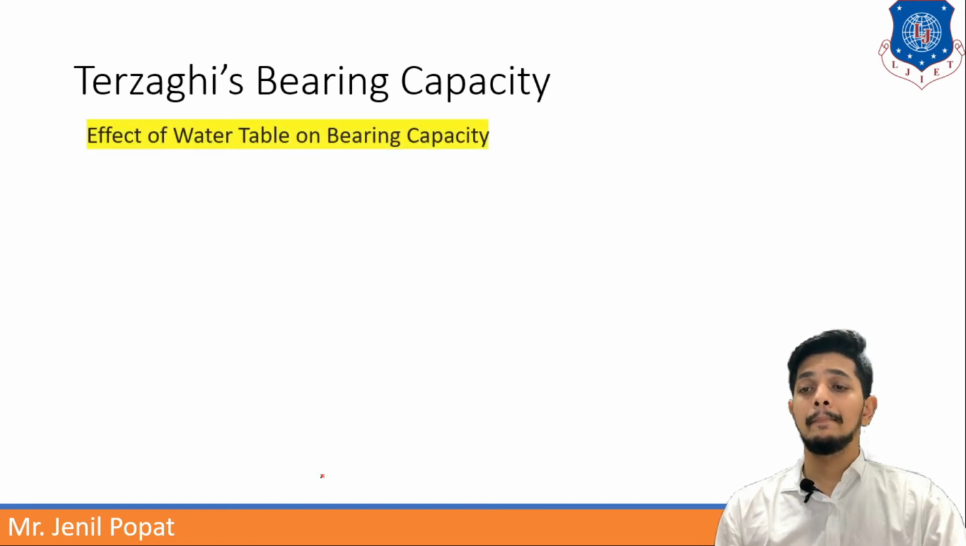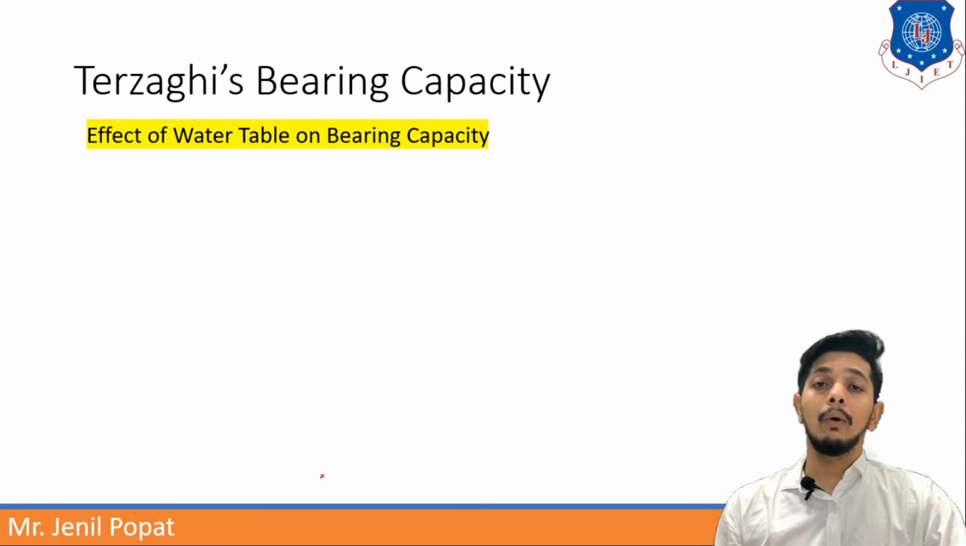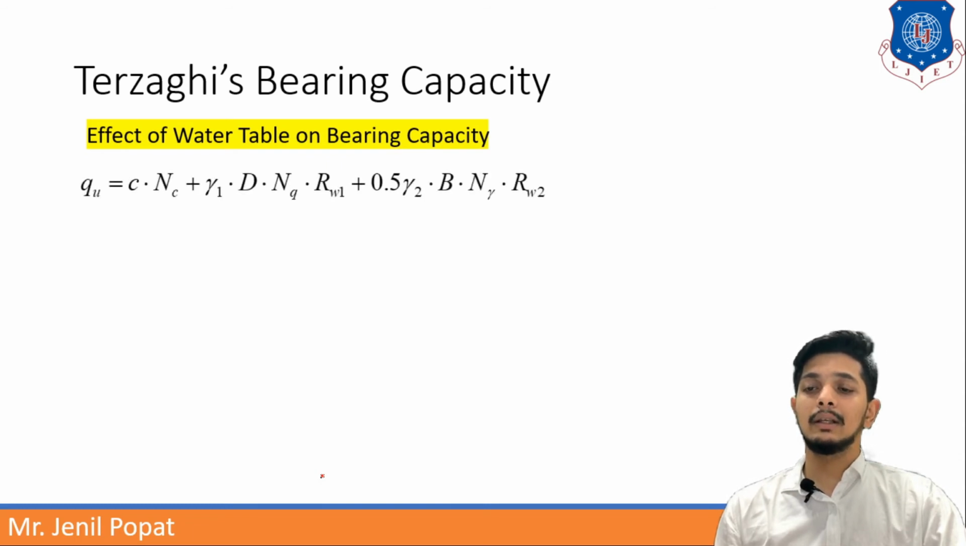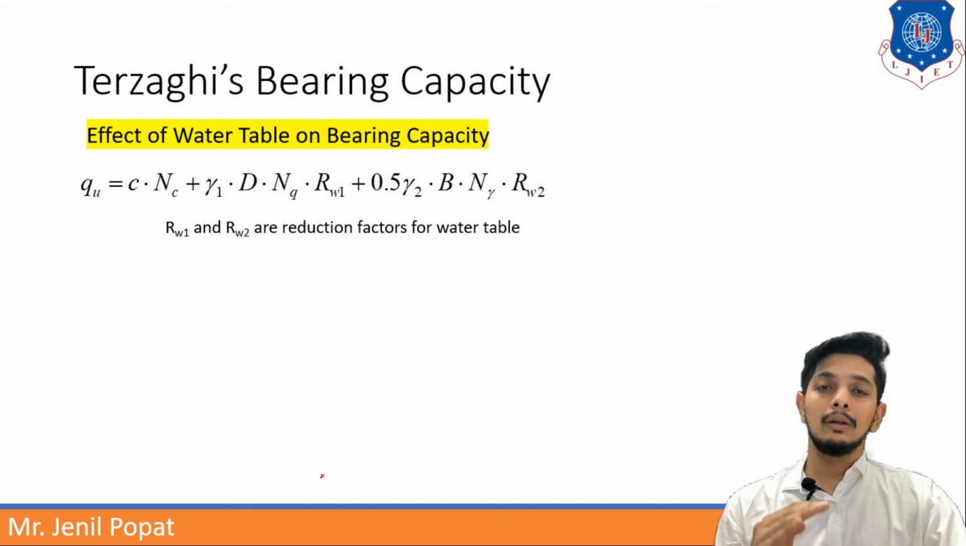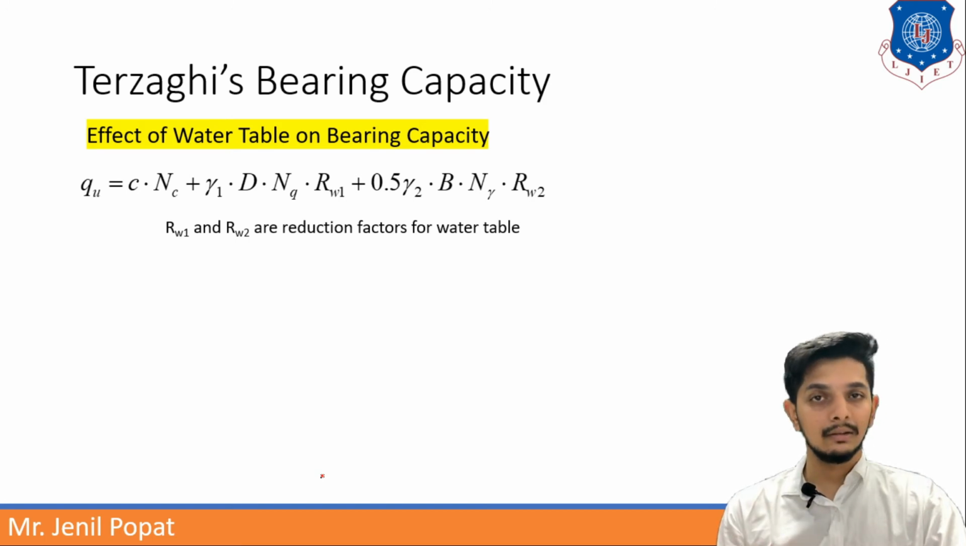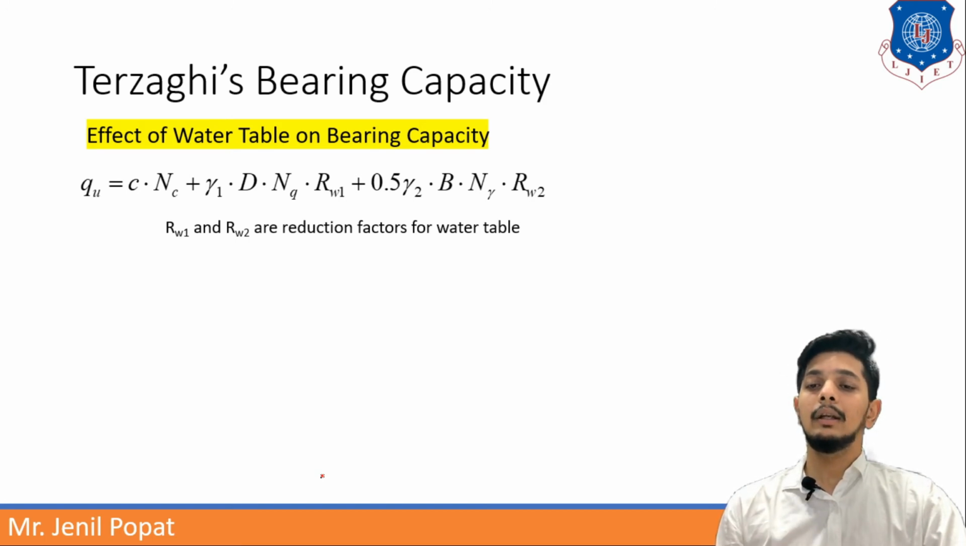Moving forward, for the effect of water table on bearing capacity, Terzaghi has given one more formula, which is this: C into Nc plus gamma 1 D Nq into Rw1 plus 0.5 gamma 2 B into N gamma into Rw2. Here Rw1 and Rw2 are reduction factors for water table. So due to a higher water table, you have to reduce some strength. It is quite understandable. Let us move further.